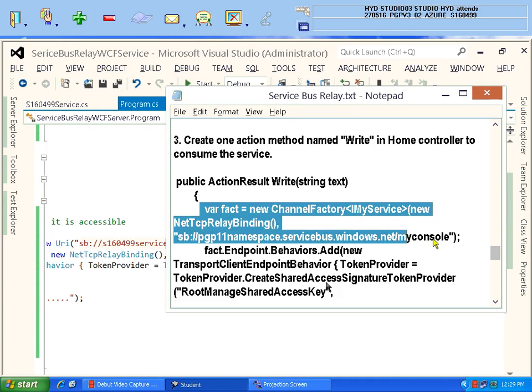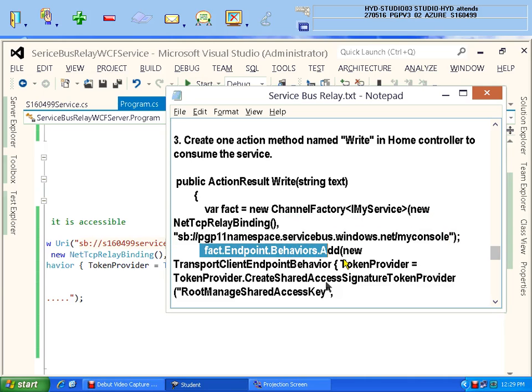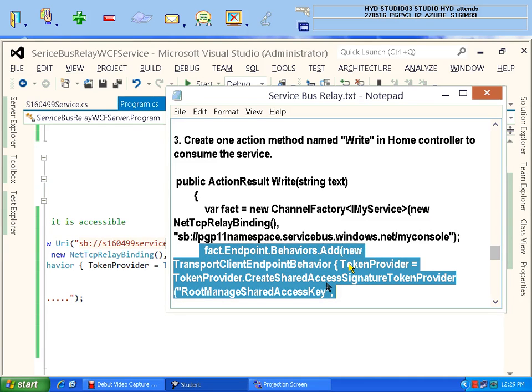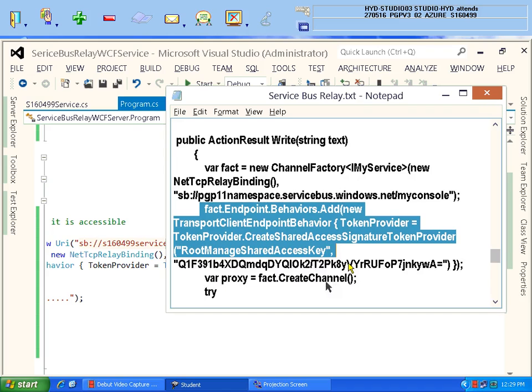So this is the channel factory from where one channel is to be taken, and endpoint behaviors you already know, to specify the token provider details as it is. You can copy paste the line of your hosting time, what line you have given, the same line can be given. Can't we write main function and service behavior code in the application? You can do it, but it is very difficult.